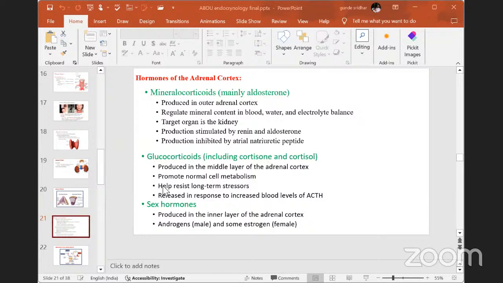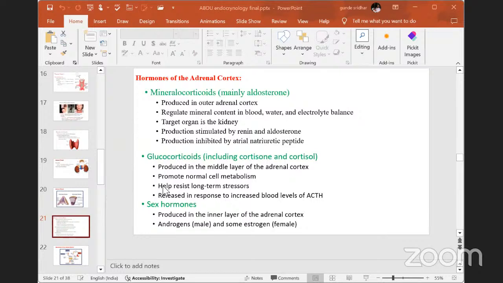Mineralocorticoid, mainly aldosterone. The hormone which is released from the adrenal gland, the best example is mineralocorticoid, which is related to mineral metabolism. Of all the mineralocorticoids, the main one is aldosterone. Aldosterone is produced mainly in the outer adrenal cortex and regulates the mineral content in the blood, water, and electrolyte balance.